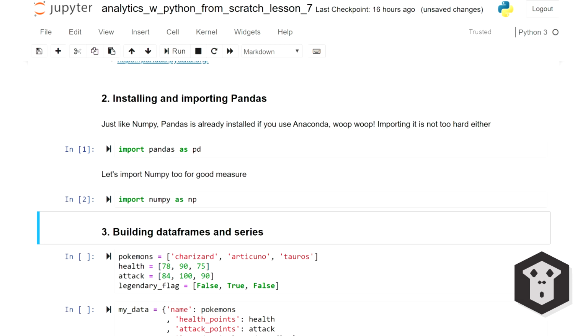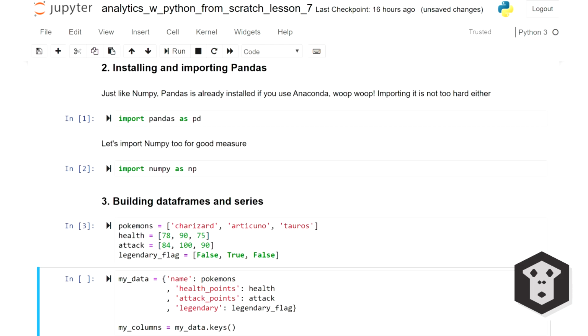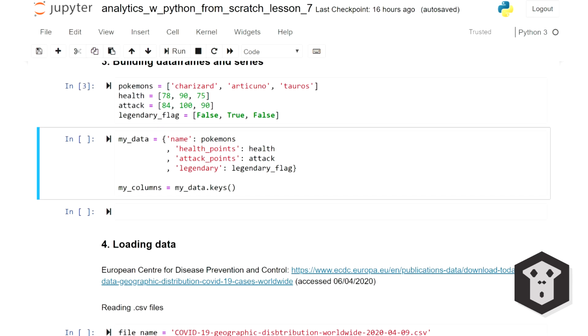So now we can get to the good part, how to build a data frame. There's a function for that. First, let's consider these 4 lists about 3 Pokemons, Charizard, Articuno, Tauros. We can put these lists in a dictionary. So we're basically building a dictionary of lists. You know about these 2 things because you've watched my 3rd video, right? I'm going to call that dictionary my data. It's going to hold the name of the Pokemons, their health points, their attack points, and whether they're legendary or not. Let's also use the keys method to store the headers for our data in a variable called myColumn.